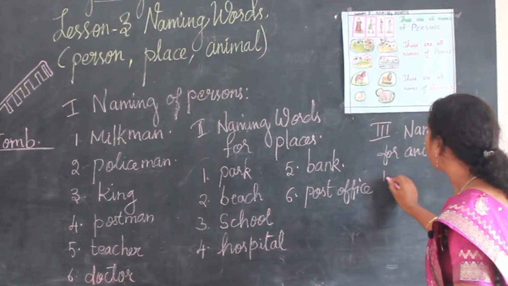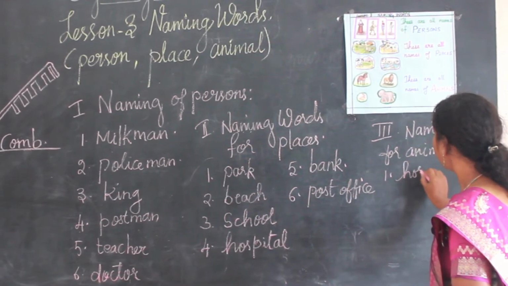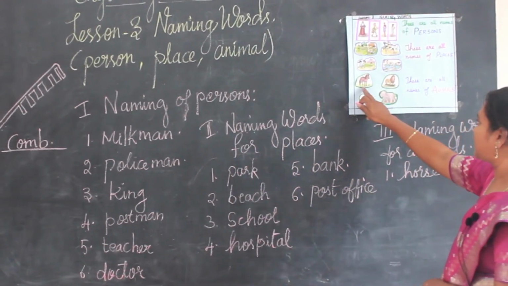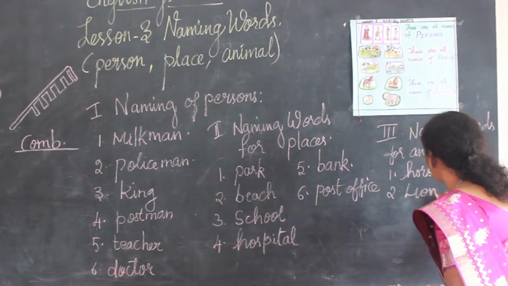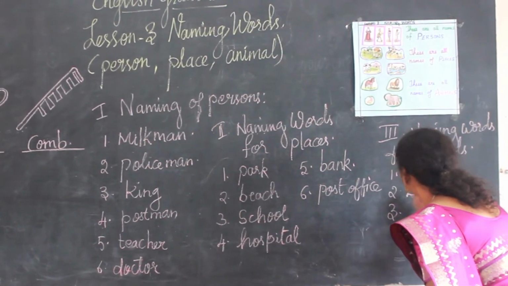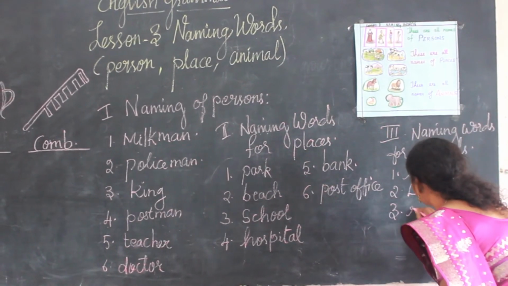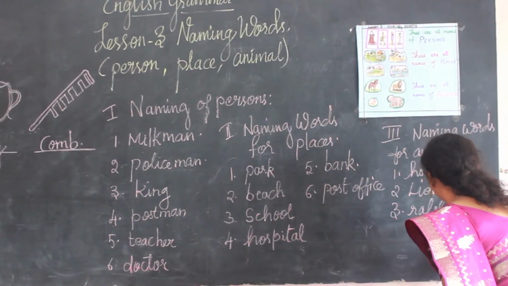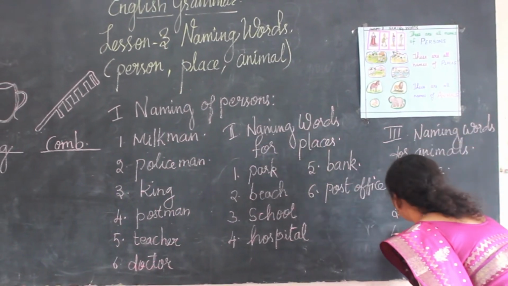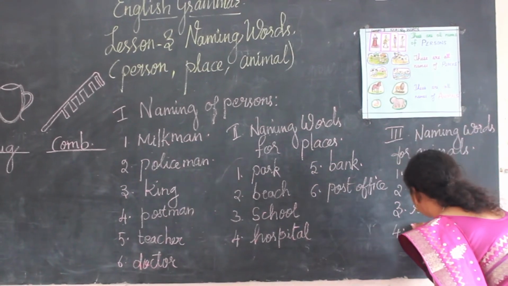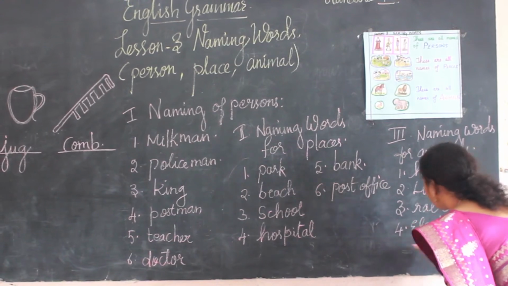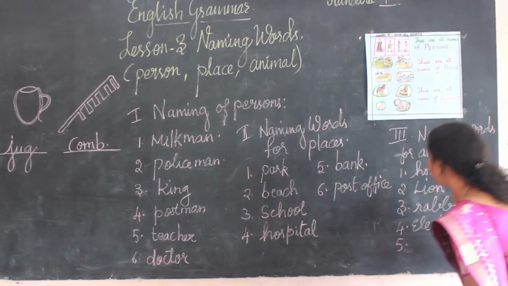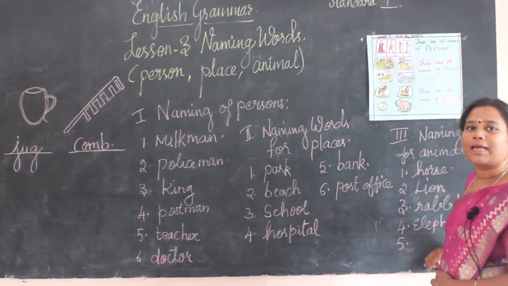See the first one I am writing: horse. What is this? Horse. Second one, lion. L-I-O-N, lion. Third one, rabbit. R-A-B-B-I-T, rabbit. Fourth one is elephant. E-L-E-P-H-A-N-T.